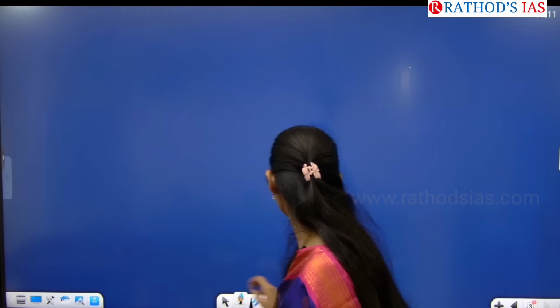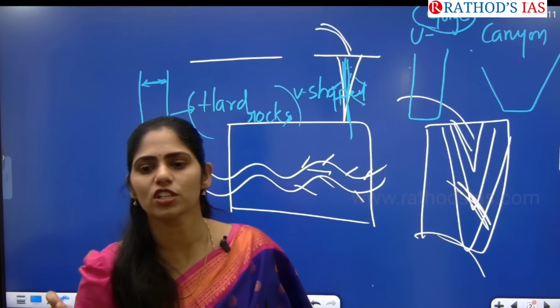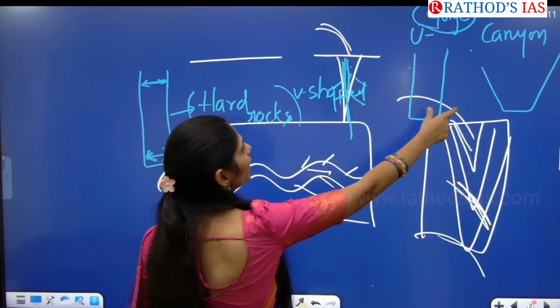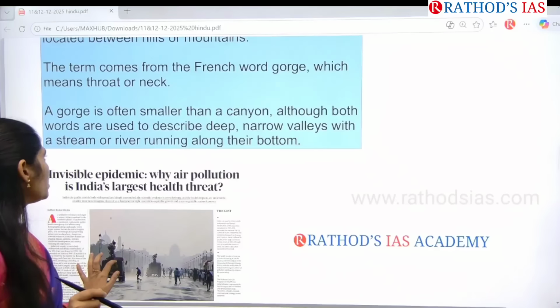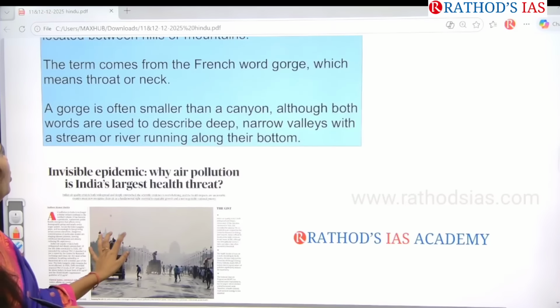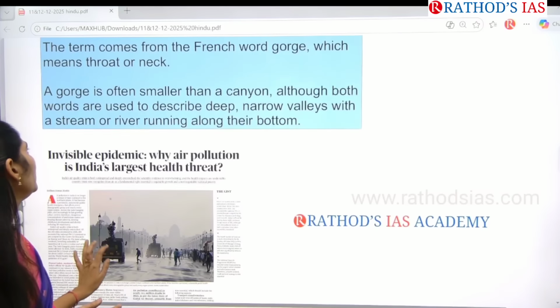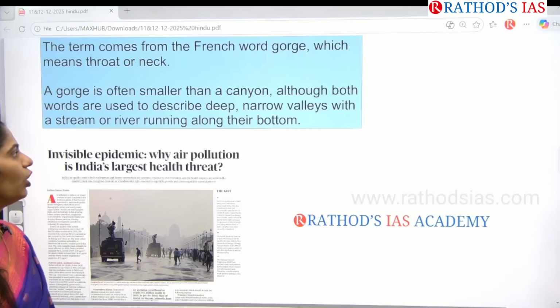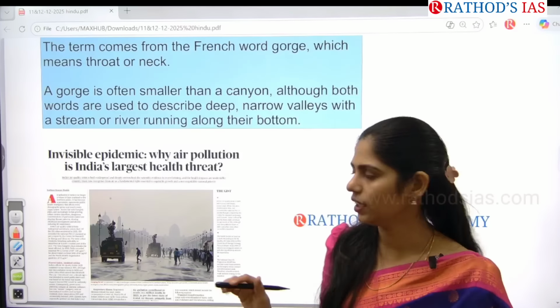So here in this image, I showed you this is a canyon and this is a gorge. Which is big and which is small? So a gorge is small compared to a canyon. That is the point which is mainly said here. A gorge is smaller than a canyon, although both words are used to describe deep, narrow valleys with a stream or a river running along their bottom. Okay, clear? So in this way you have to think.